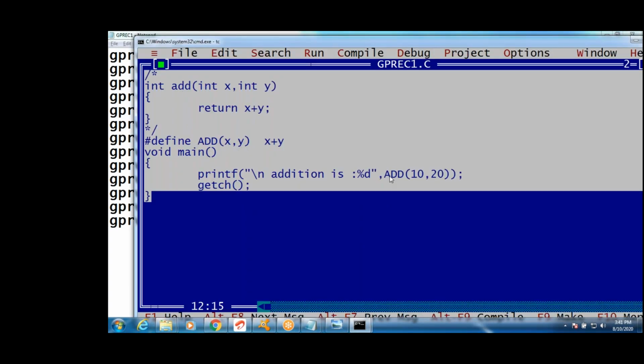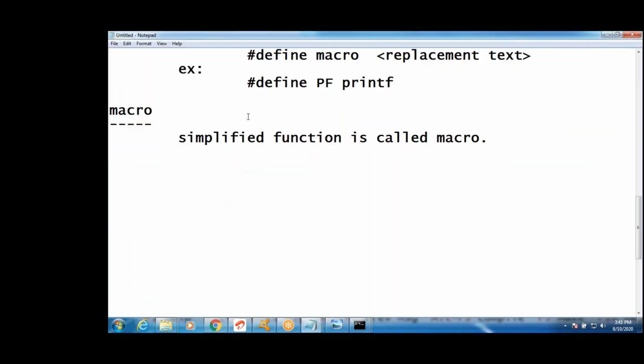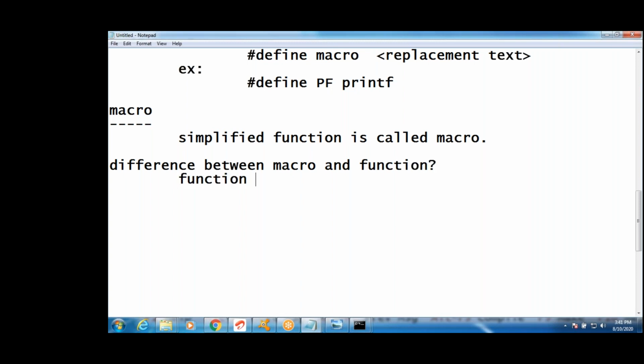A simplified function is called a macro. The difference between function and macro: function occupies memory, but macro doesn't. You understood the difference, right? That's all, guys. Write this.